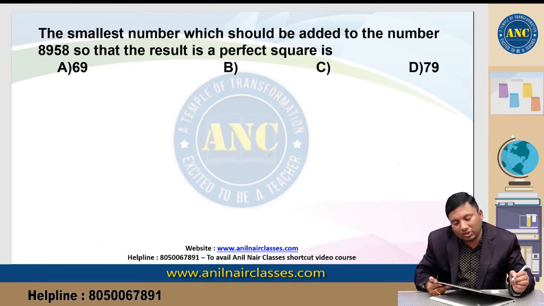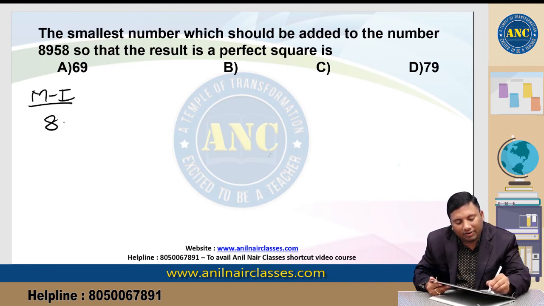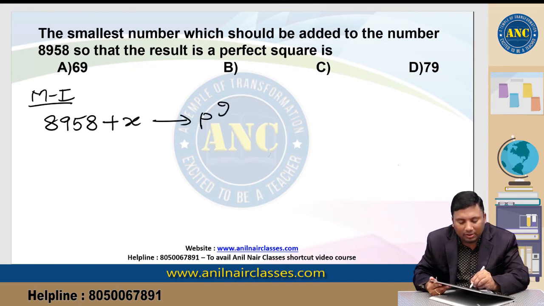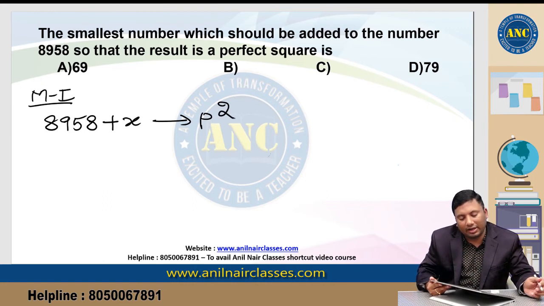Next question. The smallest number which should be added to the number 8958 so that the result is a perfect square. 8958 plus x. The result should be a perfect square. 8958 plus something, the result should be a perfect square.